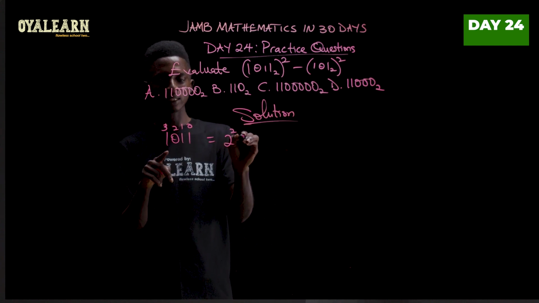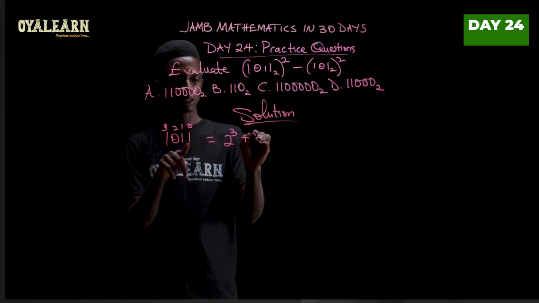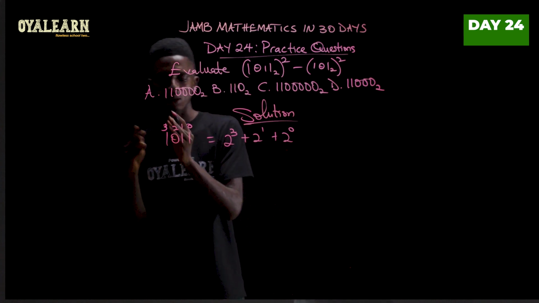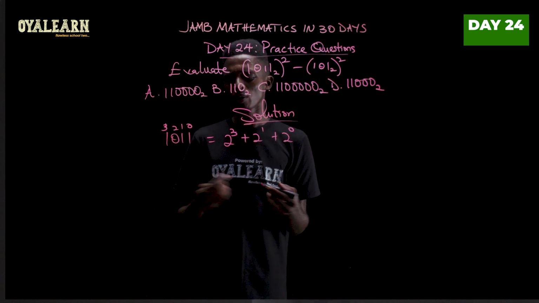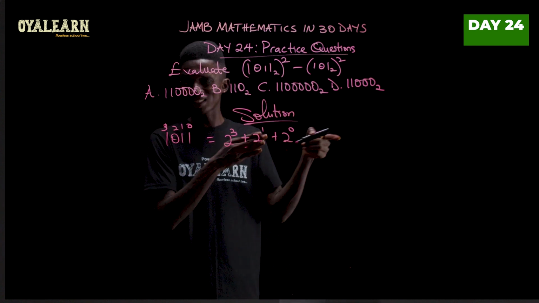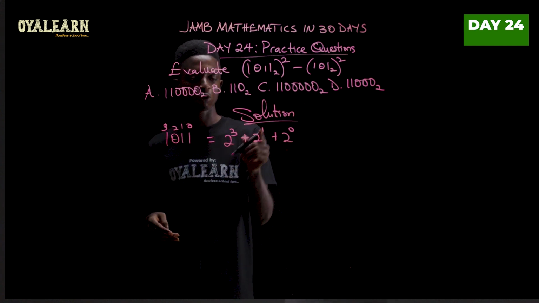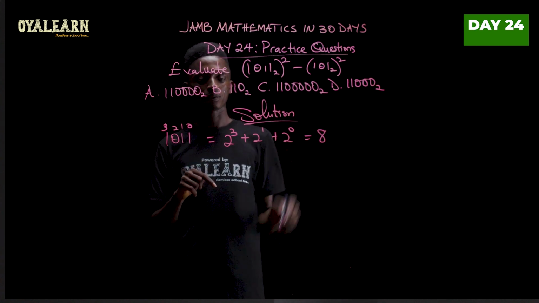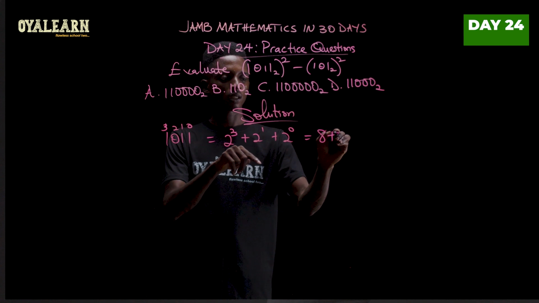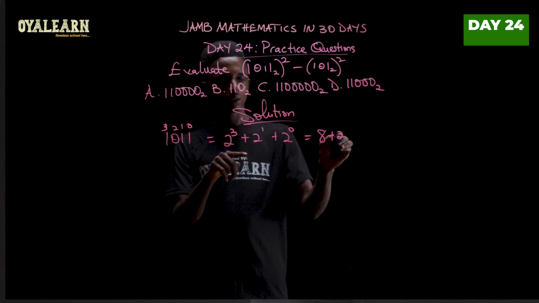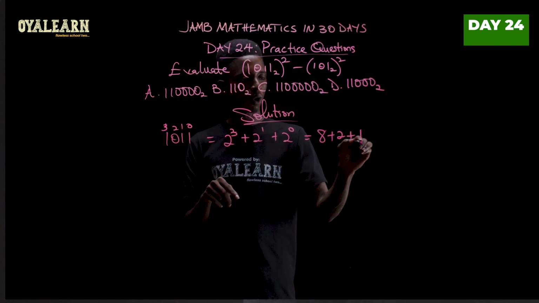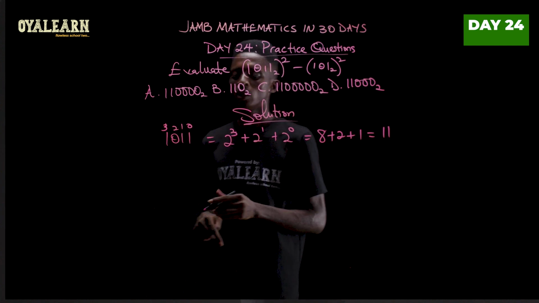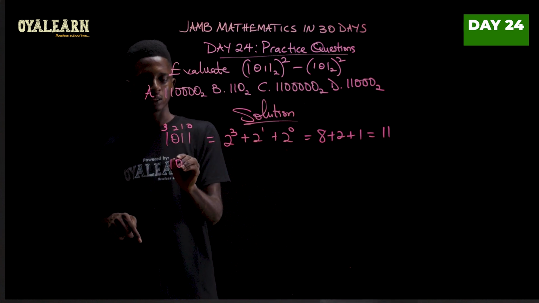So 2 raised to power 3 plus 2 raised to power 1 plus 2 raised to power 0. Now take note, you see I'm not saying 1 times 2 raised to power 1 times 2 raised to power, because 1 times anything will still give you that same thing. So we are more focused on what these 2 and the power would give us. So from here we see we have 8 plus 2 plus 1. And when we add this, what do we have? This is 10, this is 11. Now, to the next one, 101.